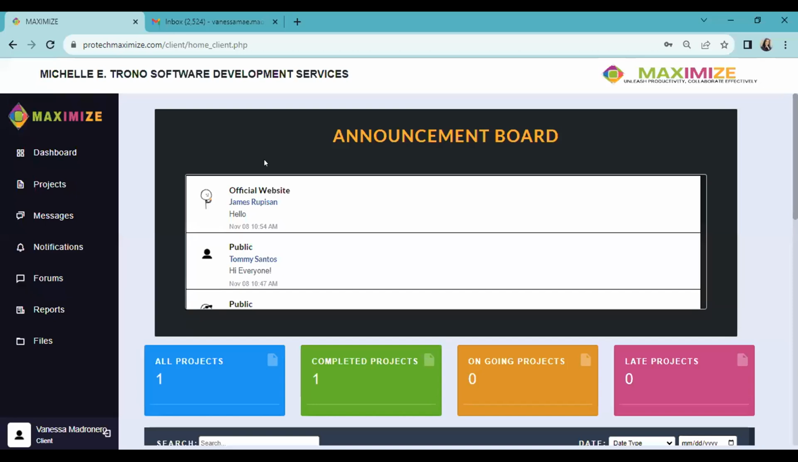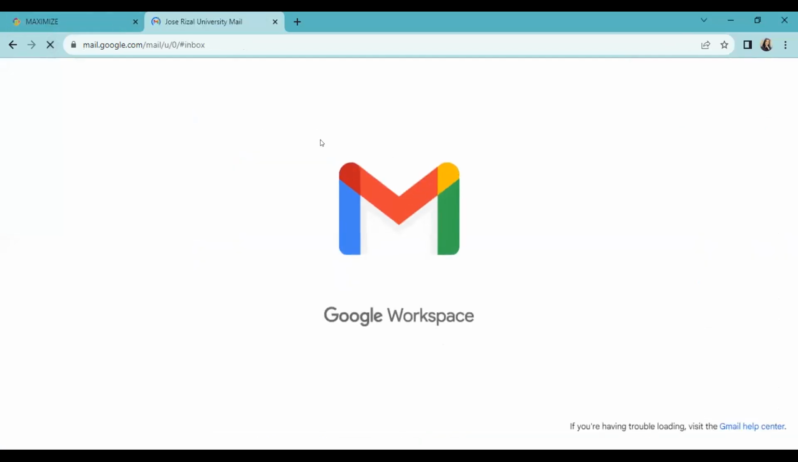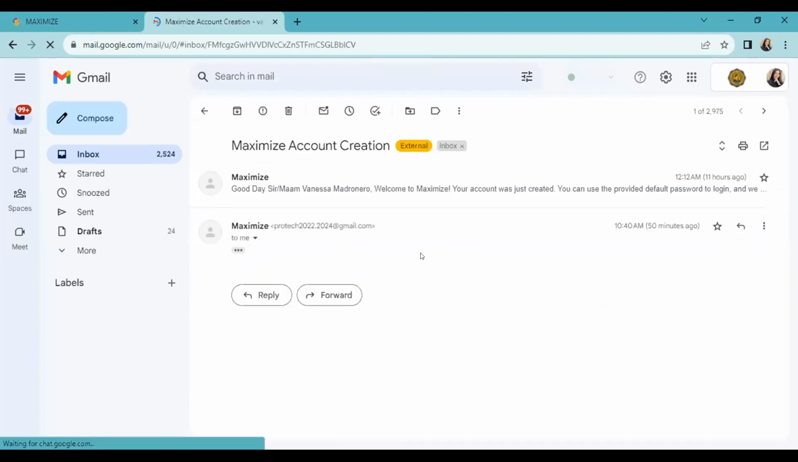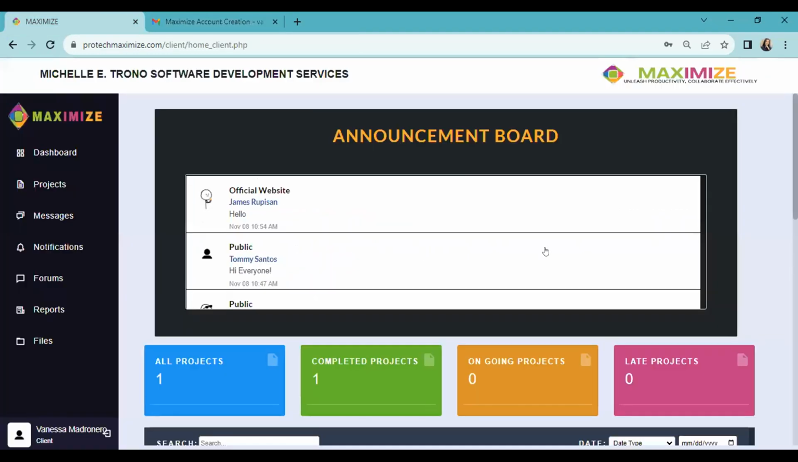So this is now the account of the client. Afterwards, on the side of the client, we will be able to receive our default password from the system, which is the default password created by the project manager. This one, Vanessa at 123, is the one that we use. So going back again, we have here the KPI dashboard and the announcement board.